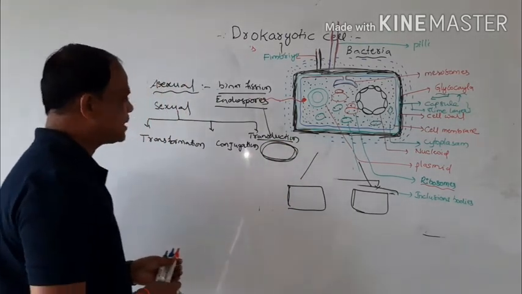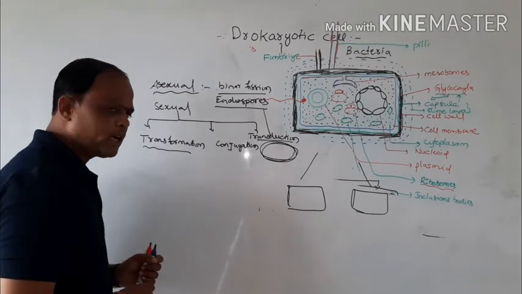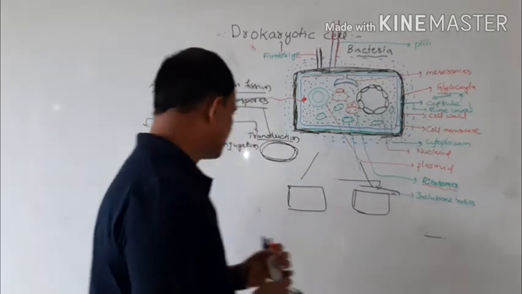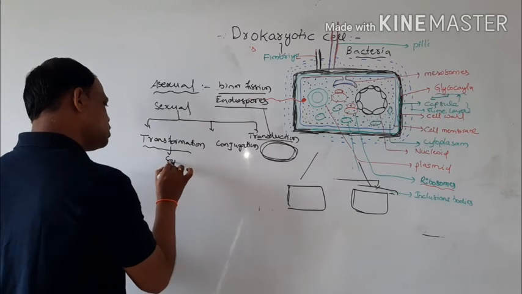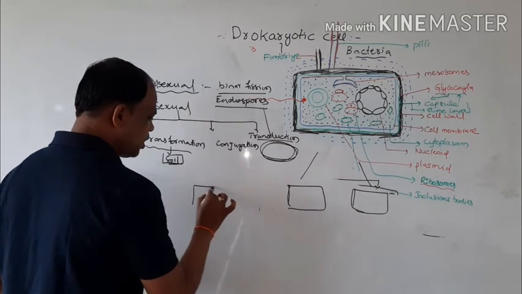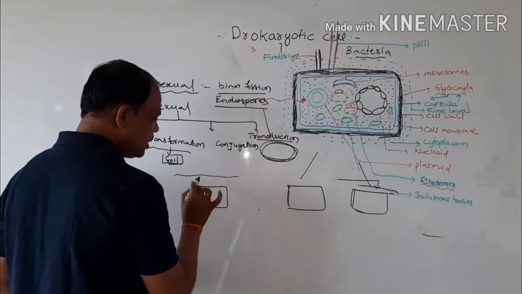Transformation means the uptake of DNA from the environment into the cell. That process is called transformation. This process occurs inside the soil. For example, this is one bacterium and this is the soil.